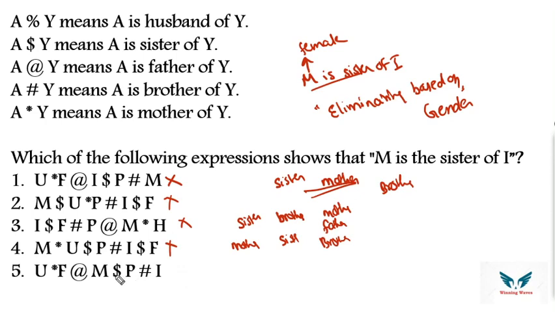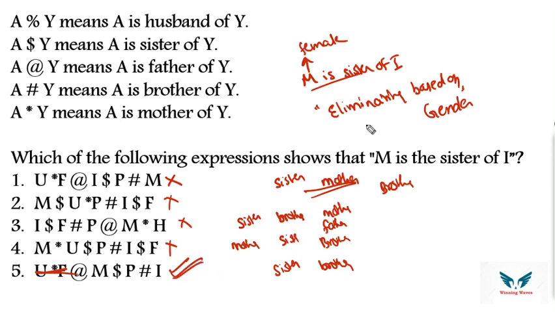So see here, M dollar P. You can ignore this. Why? Because I want only M and I. That's it. So M dollar P, dollar means nothing but sister. Okay. Then hash means brother. Brother's sister is also called sister. We already know that. So my answer will be option number 5 accordingly with respect to the data.